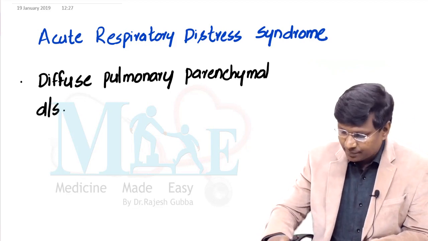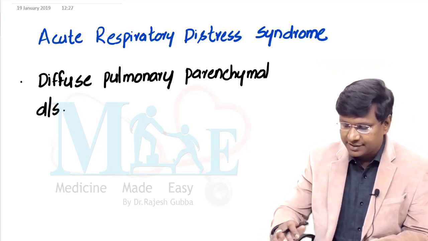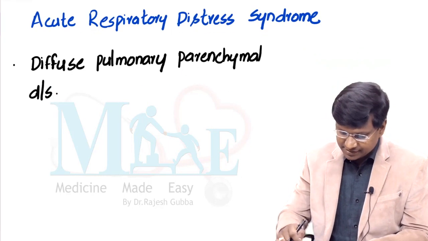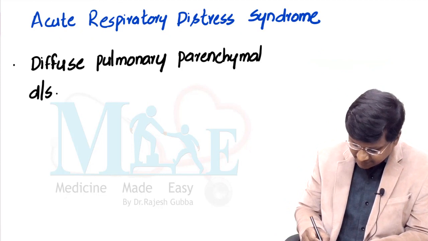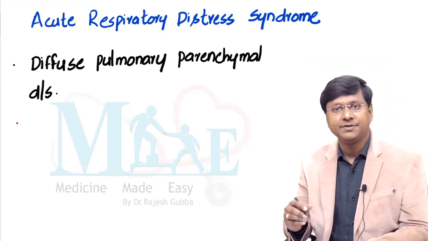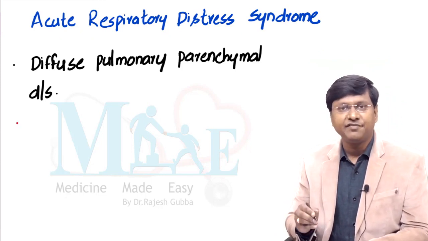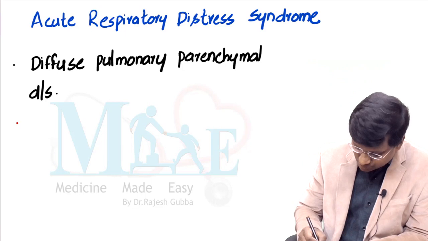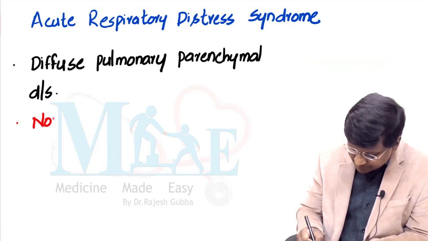Now, the other very important point you should remember is that because of diffuse pulmonary parenchymal disease, these individuals land up in pulmonary edema. But what type of pulmonary edema is that? The type of pulmonary edema these individuals will have is called non-cardiogenic pulmonary edema.